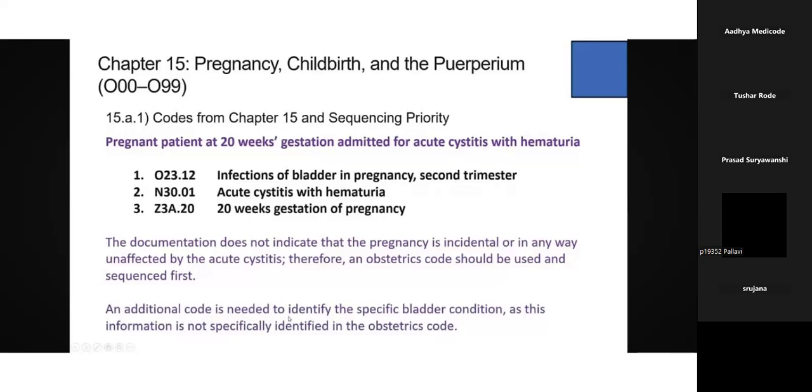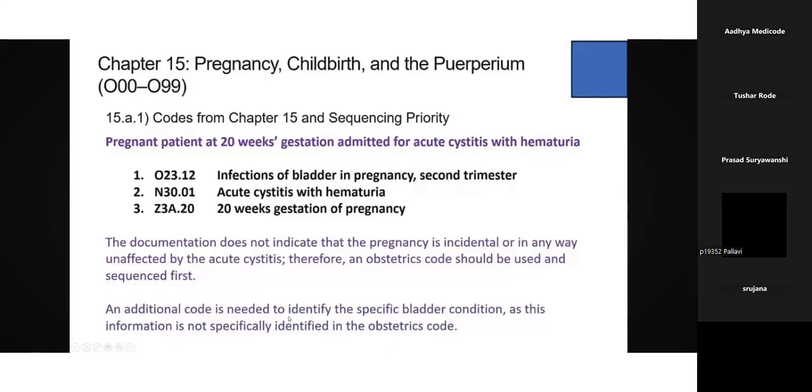Whenever you have conditions like acute cystitis with hematuria, you need to know which body part or which body system is affected in this particular condition. If you know that, it will be very useful for you to lead the code properly.